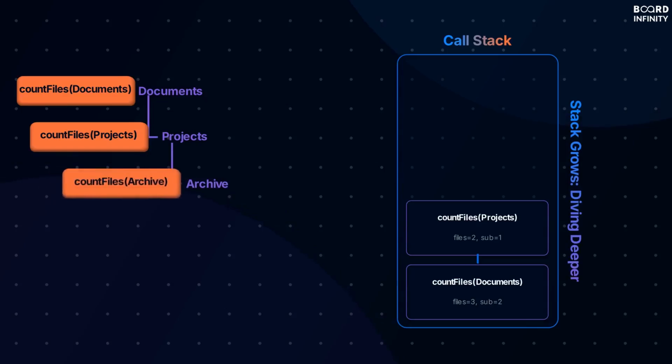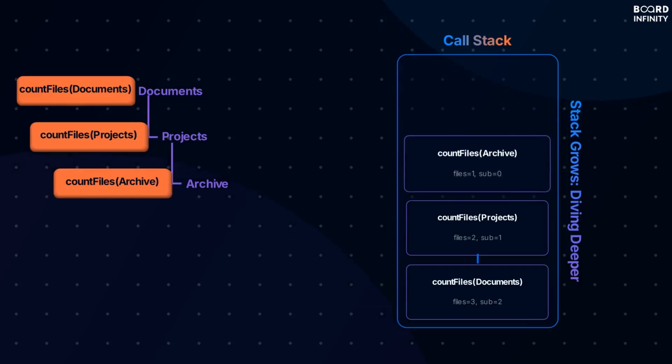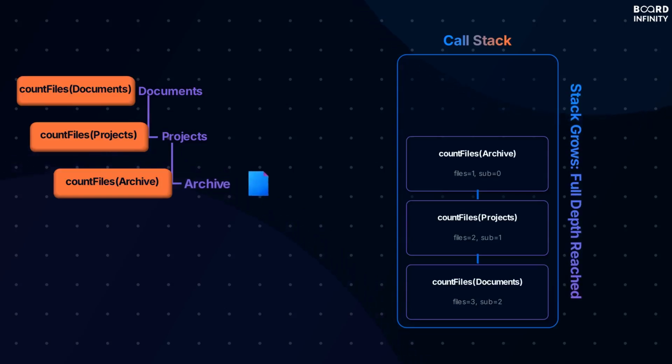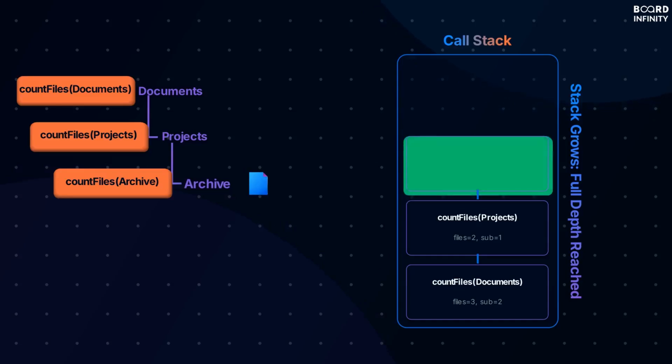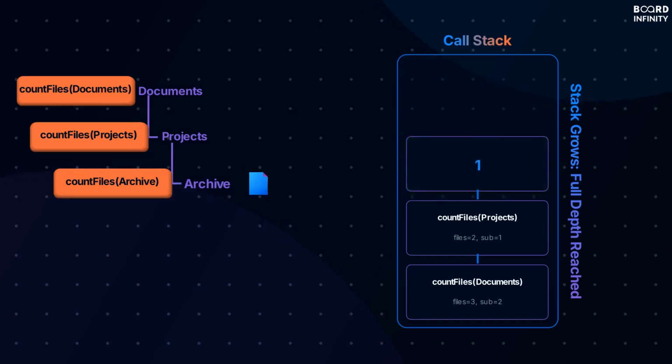This process continues, with the function calling itself on the archive subfolder, adding yet another frame to the stack. We keep stacking up these frames, representing nested function calls, until we hit a base case. Here, the archive folder has one file and 0 subfolders, which is our base case for this specific scenario. This function has completed its work and is now ready to return its calculated result, which is 1.